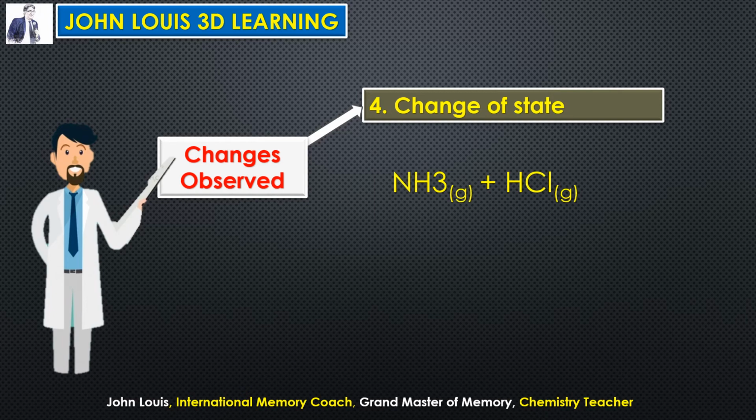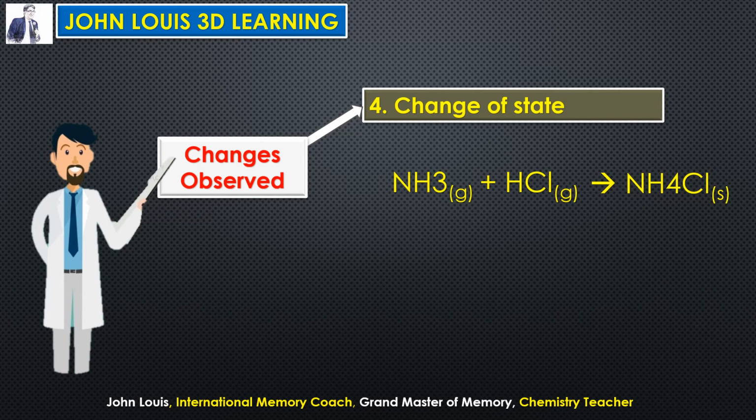For example, here you take ammonia plus hydrogen chloride, both are gases. Ammonia and hydrogen chloride are gases. You might be knowing hydrochloric acid is a solution. That is, by dissolving this hydrogen chloride gas in water, we are preparing hydrogen chloride solution. So hydrogen chloride is actually a gas. Only after dissolving it in water, we get hydrochloric acid solution. Okay, so when ammonia and hydrogen chloride gases mix together, ammonium chloride salt is formed.